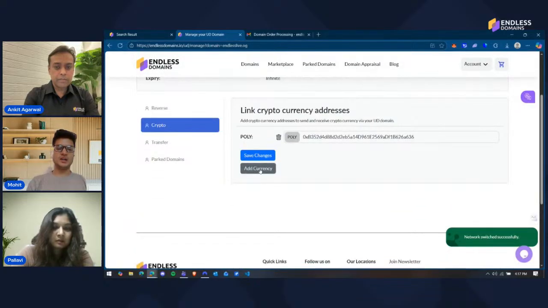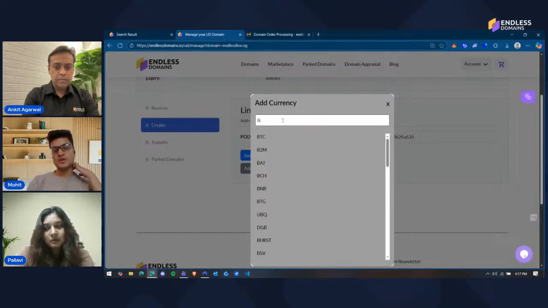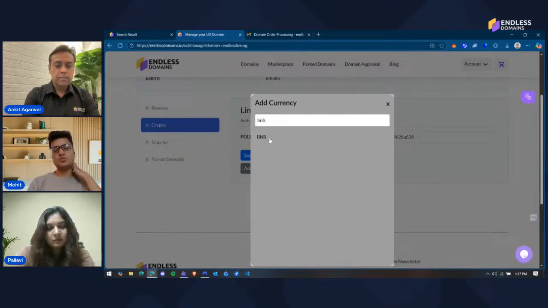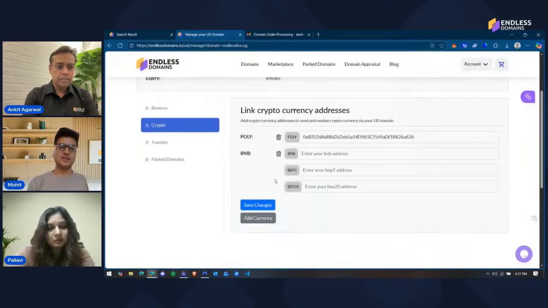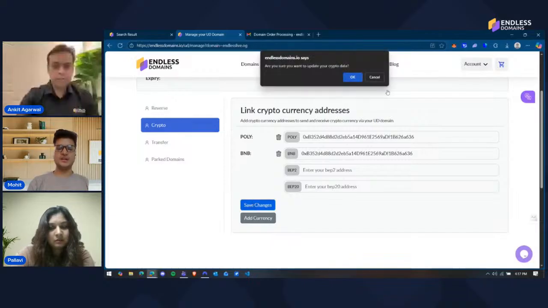Let's say you also want to receive BNB on the same address. What you can do is add another currency. You can copy the same address that you want to receive BNB in. I'll add BNB, add the wallet over here, and save changes again.